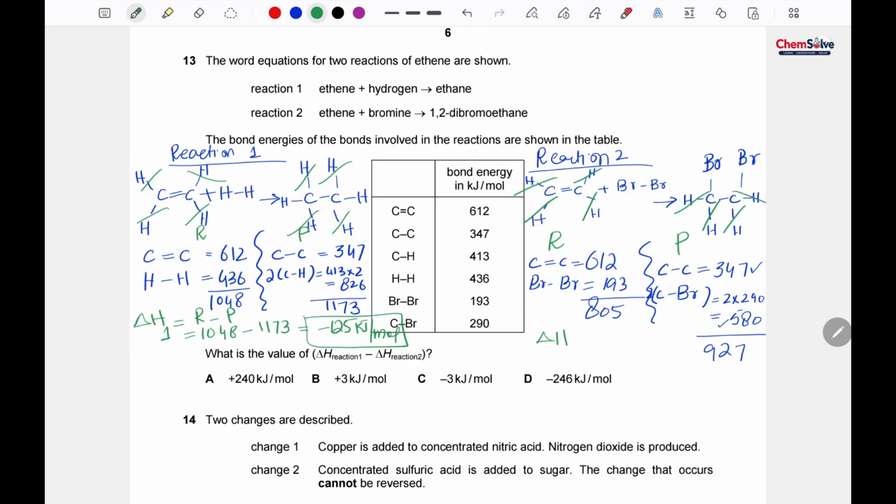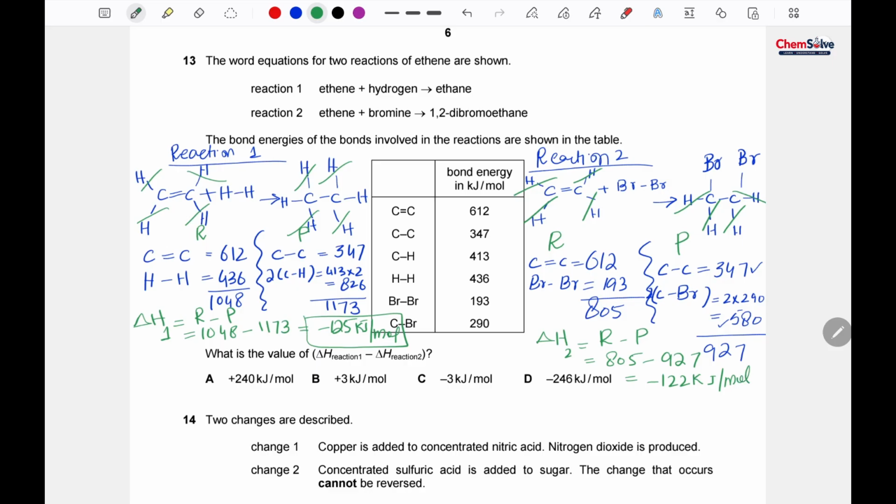So for delta H of reaction 2, reactant minus product. For reactant we have 805, and for product we have 927. It makes minus 122 kilojoule per mole.